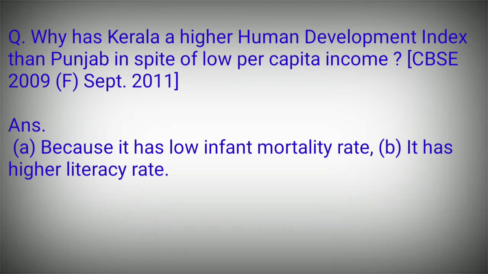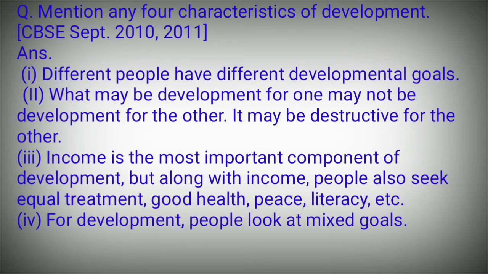Why has Kerala a higher human development index than Punjab in spite of low per capita income? This question has been asked in CBSE 2009 and 11. So Kerala has a higher human development index because it has low infant mortality rate and it has higher literacy rate.